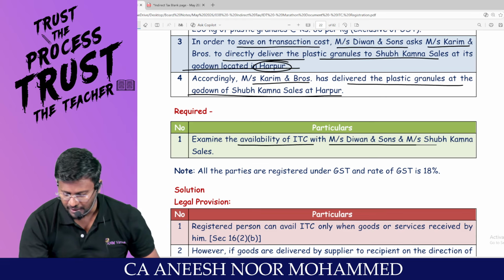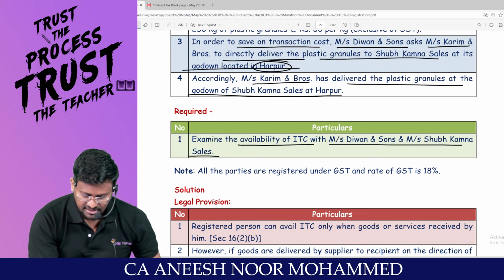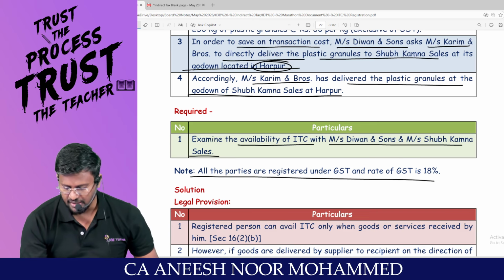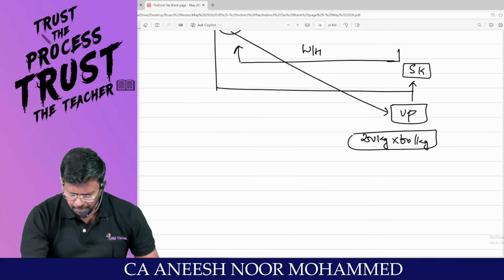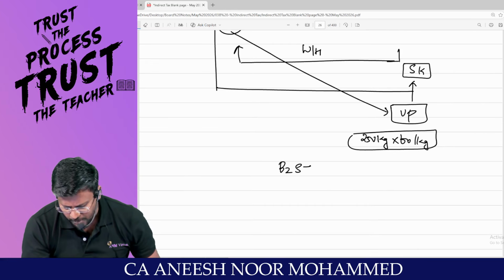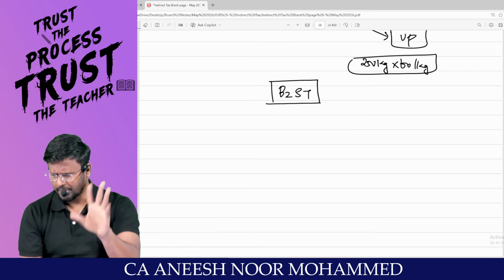Examine the availability of ITC with Mrs. Diwan and Sons and Mrs. SK. All the parties are registered under GST and rate of GST is 18%. Sir, this is purely a bill to ship transaction. Am I right, sir? In a bill to ship transaction, 3 parties will be there.